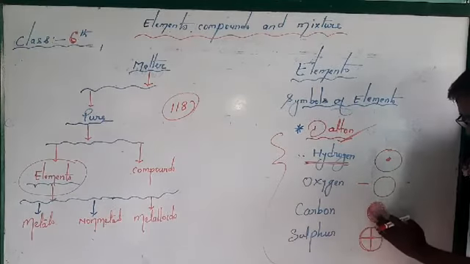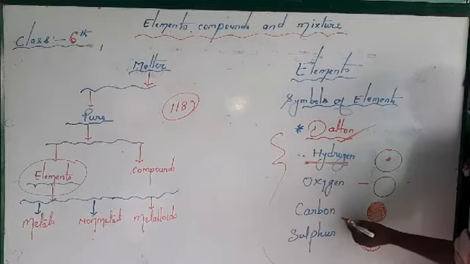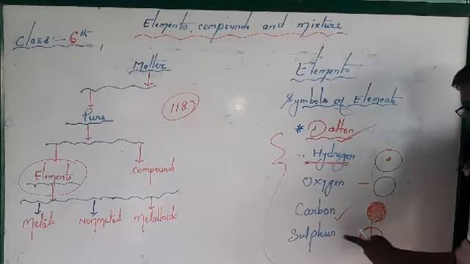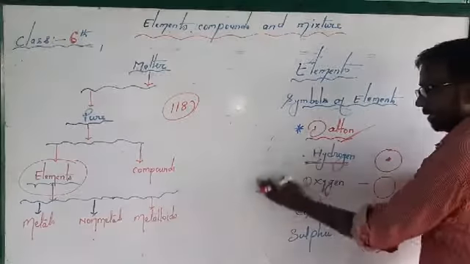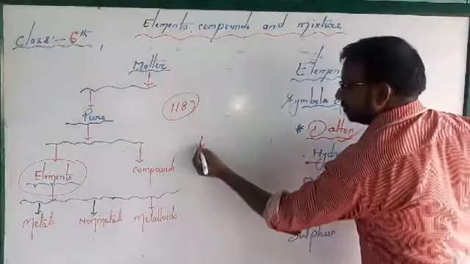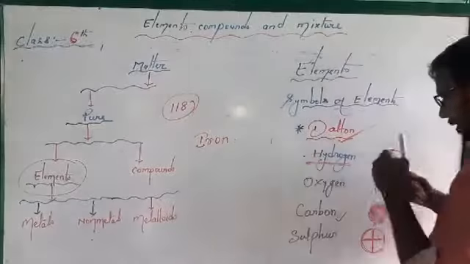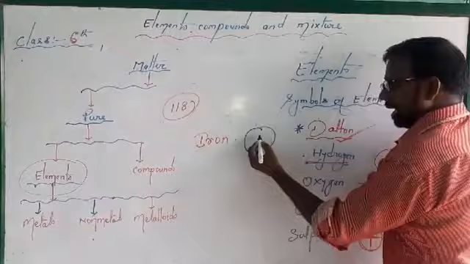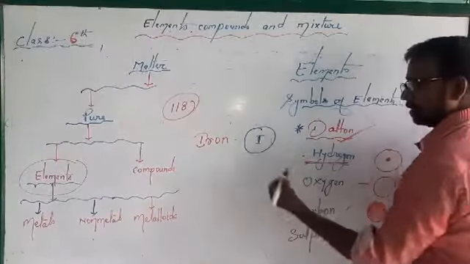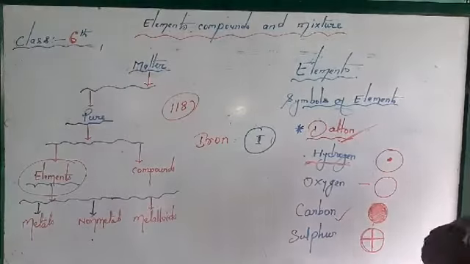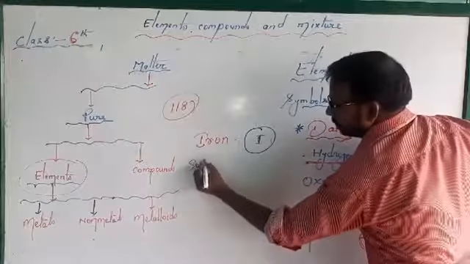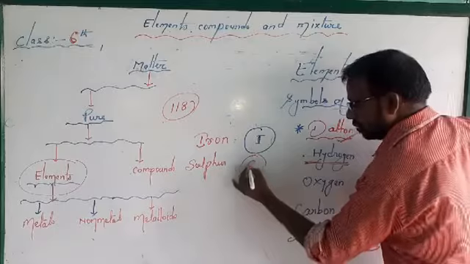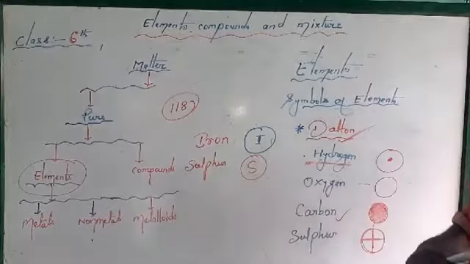An oval with a shaded region inside it represents carbon. A cross inside the oval represents sulfur. Like that, suppose I want to represent iron, what he did was draw a picture and just write the I, which represents iron. Suppose I want to represent sulfur: a circle and write the S, which represents sulfur.